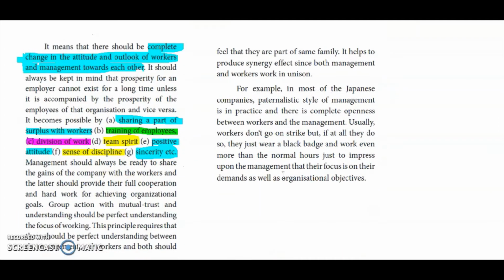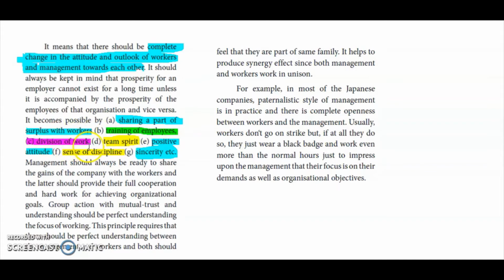So how do we attain this harmony, not discord? By following these principles, we can have harmony in our workplace. How can we have it? By sharing a part of the surplus with the workers. What does the management have to do? They have to share a surplus. What is surplus here? Profit with the workers. Then there should be proper training of the employees. If training is not given, what will happen? They may not know how to work in the organization. So it will create production incapacity, everything. So proper training of employees should be given.